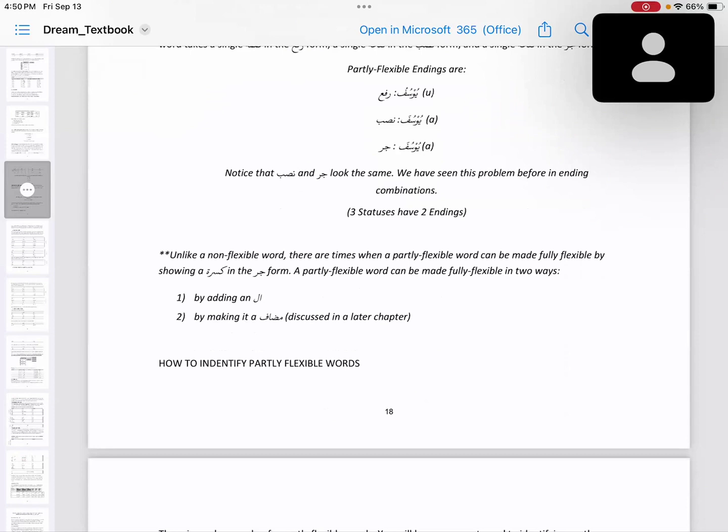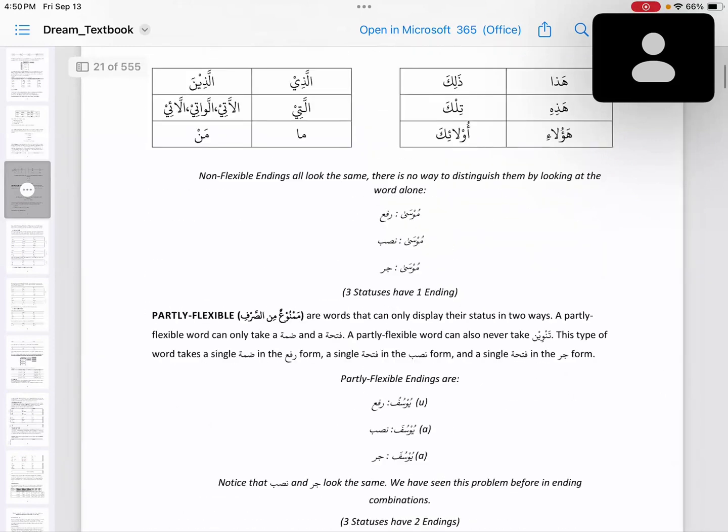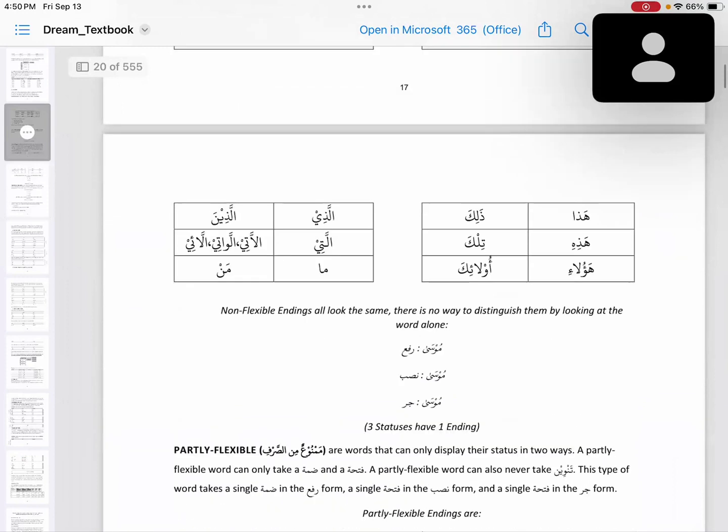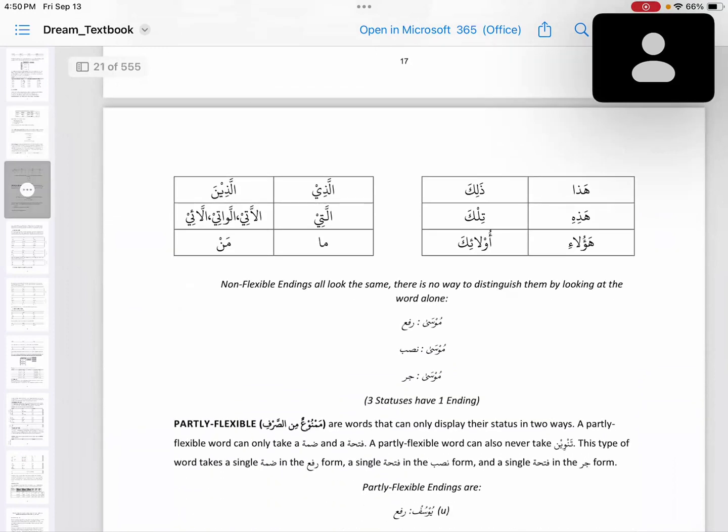Unlike a non-flexible word, there are times when a partly flexible word can be made fully flexible by showing kasra in the jar. Non-flexible words like the ismul ishara and ism mausula cannot be changed.